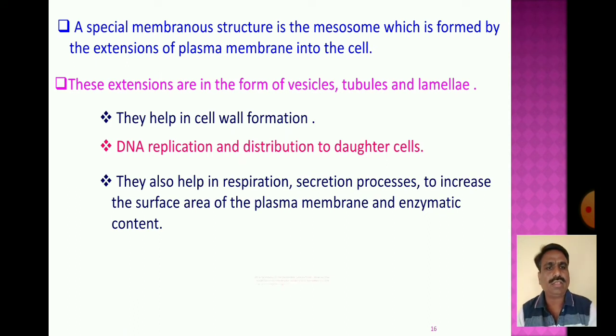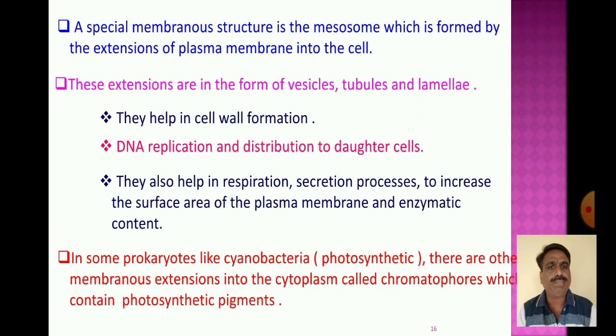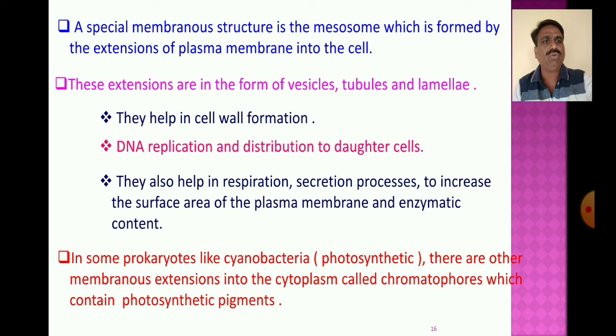In some prokaryotes like cyanobacteria, which are photosynthetic, there are other membranous extensions into the cytoplasm called chromatophores.